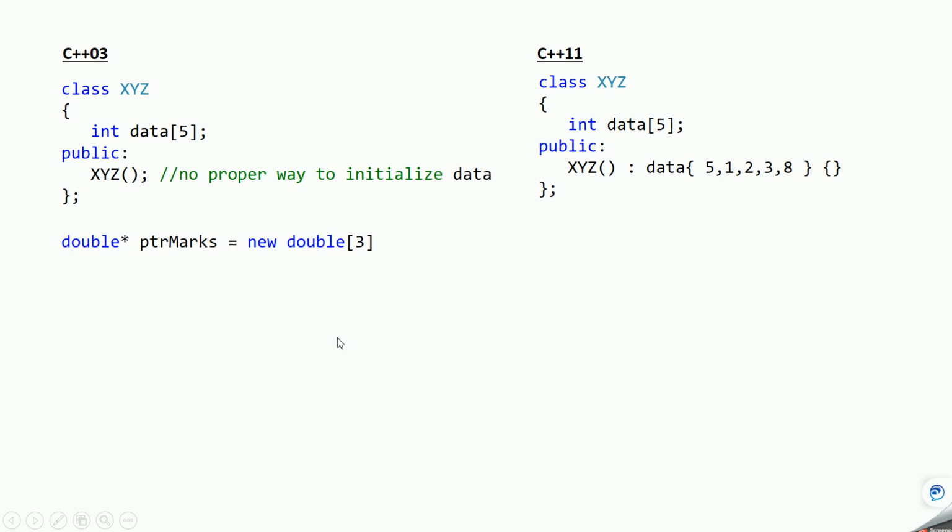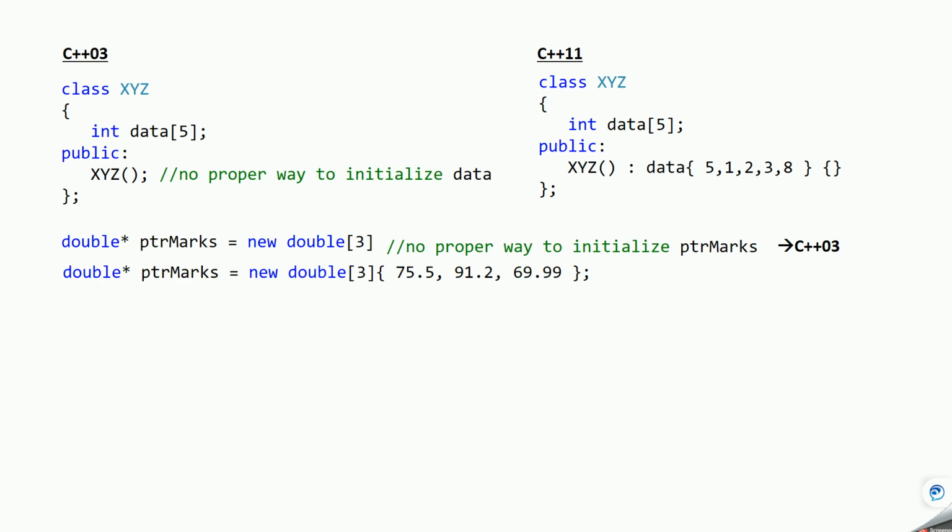Same way, if you want to create an array dynamically, in this case also there is no better or proper way to initialize this array. So this is in C++03. But in C++11, you can initialize the array like this. At the time of creating the array, you can pass the values in curly braces. Okay, curly brackets. So this is in C++11.